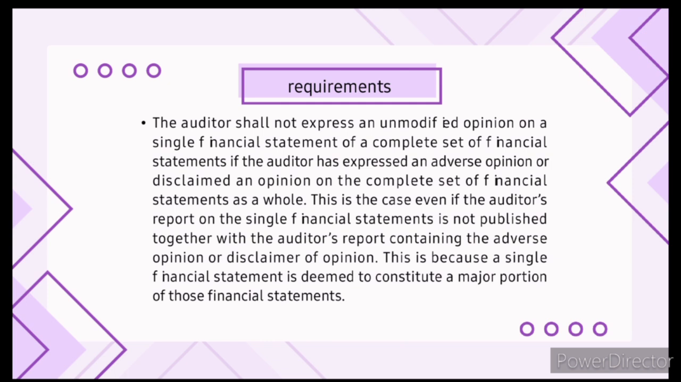This is because the problems with the house, the overall financial statements, are likely affecting the room, the single financial statement, as well. It would be misleading to say that the room is fine when the rest of the house is in bad shape. The auditor needs to be consistent. If the whole picture is bad, they cannot say a single part is good even if they're reporting on that part separately.